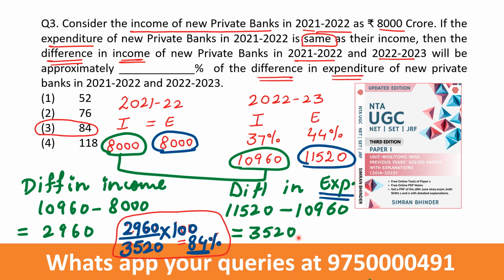Now this is the difference, but now we have to find the approximate percentage. So how will the percentage be calculated? Numerator 2,960 divided by 3,520 into 100, 84%. So the answer to this question is option number third, 84. This is the way.